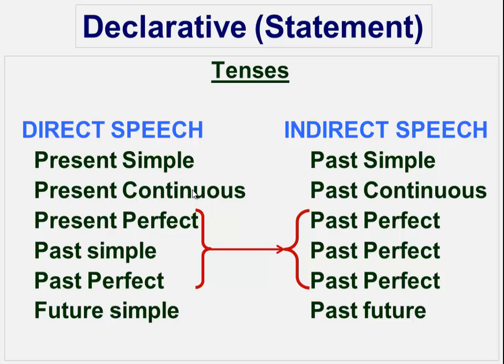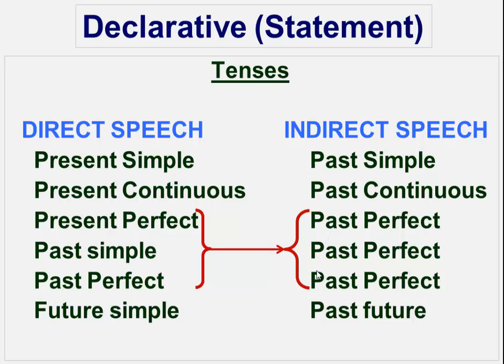The present continuous, which is or are followed by a verb plus ing, becomes past continuous, which is was or were, depending on the subject, whether it is singular or plural, followed by a verb and then an ing. The present perfect, the simple past, and the past perfect change into past perfect.